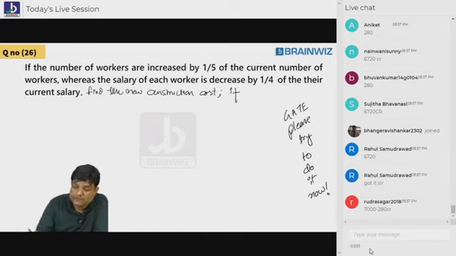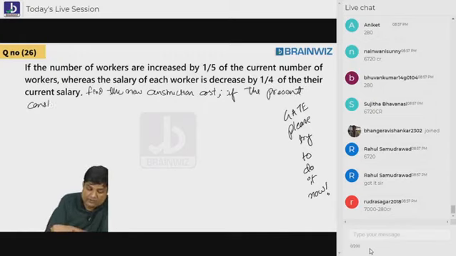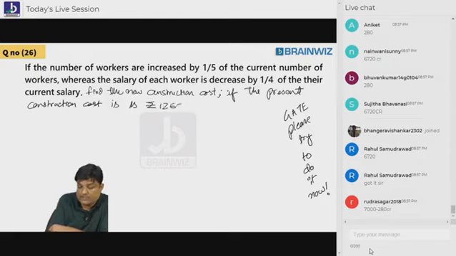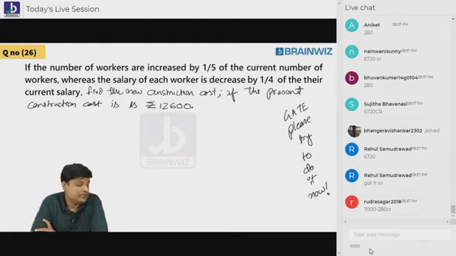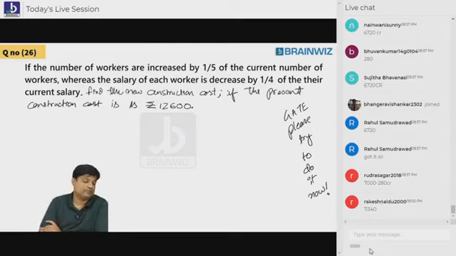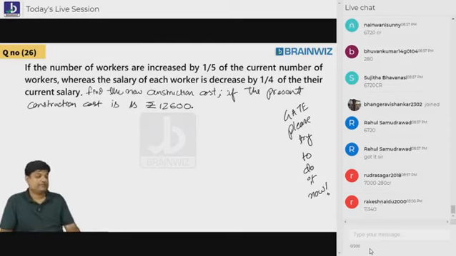If the present construction cost is rupees 12,600. Come on. If the present construction cost is rupees 12,600. Are you understanding everybody? If the present construction cost is rupees 12,600.